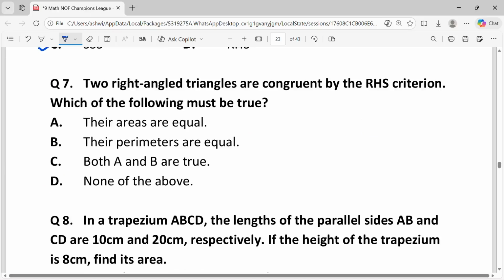Two right angle triangles are congruent by RHS criteria. Which of the following must be true? A. Their areas are equal. B. Their perimeters are equal. C. Both A and B are true. D. None of the above are true. Answer is C. Both A and B are true. If two triangles are congruent, their corresponding parts, side, angle, area, perimeter are equal. RHS criteria is a specific condition for proving congruence in right angle triangles.